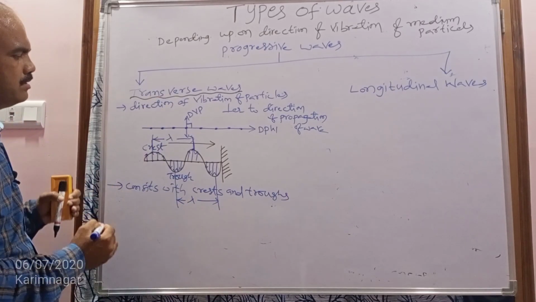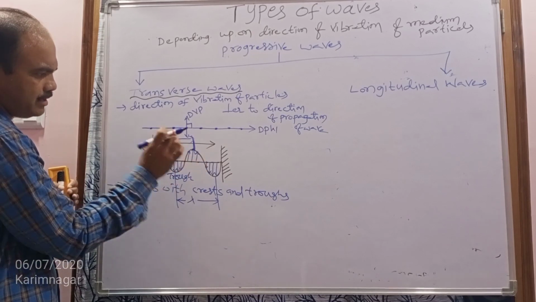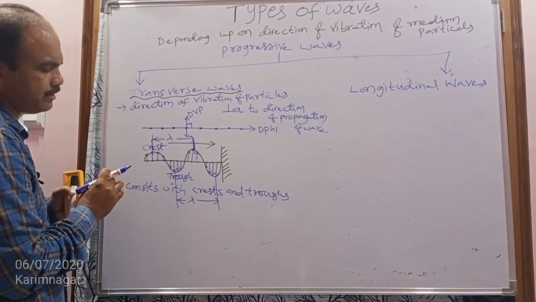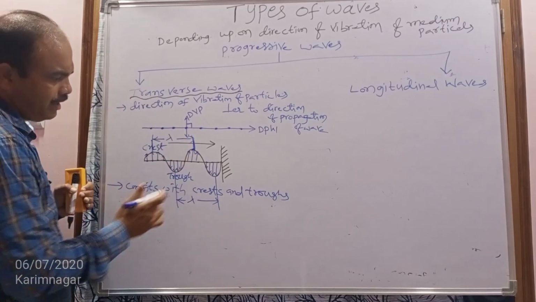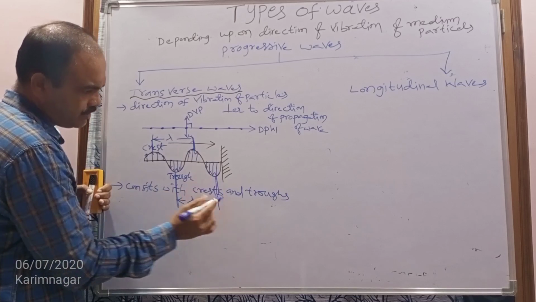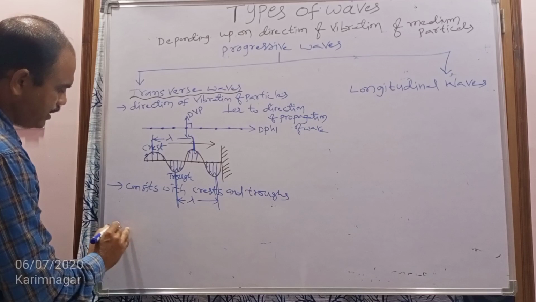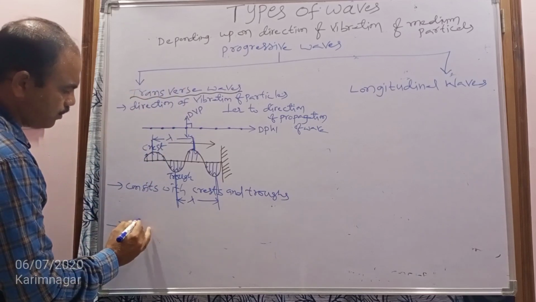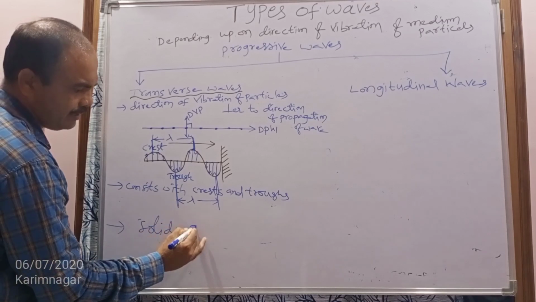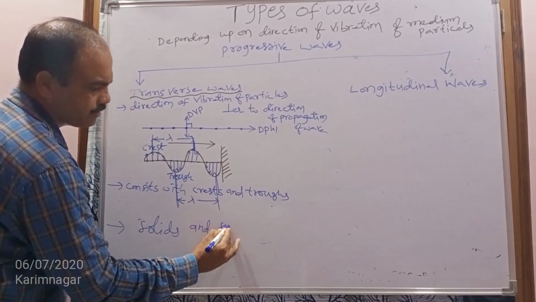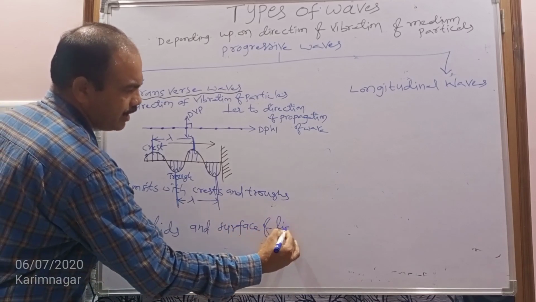In the case of the transverse wave, the distance between the two successive crests, this is the first crest and this is the next successive crest, is called one wavelength. Or the distance between the two successive troughs is also called one wavelength. But these transverse waves can travel through solids and the surface of liquids.